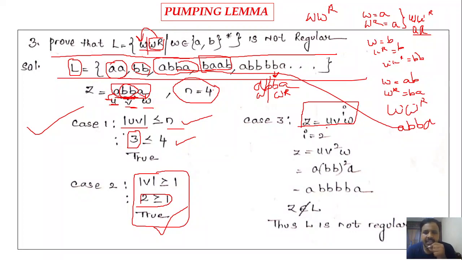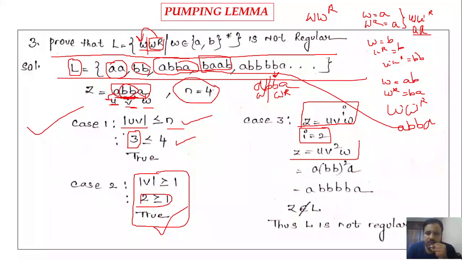So as I mentioned, take the i value greater than 1. If you don't get a proper sequence and you may not be able to prove that it is not regular, then try to increase the i value, right? For example, if you consider i value is equal to 2 and you get that the string belongs to L, then go with i value is equal to 3 and check whether the string again belongs to L or not. Likewise, you keep on increasing the i value if you are not getting that the string does not belong to L. Okay. So here I am taking the i value as 2.